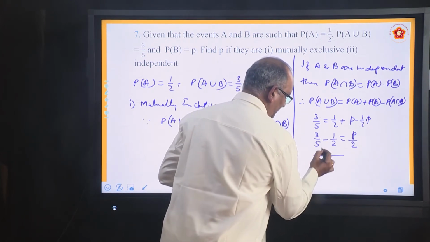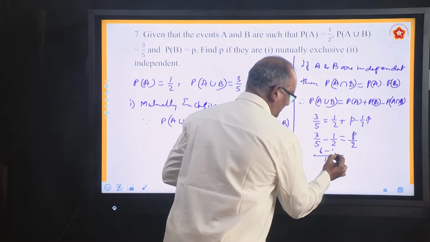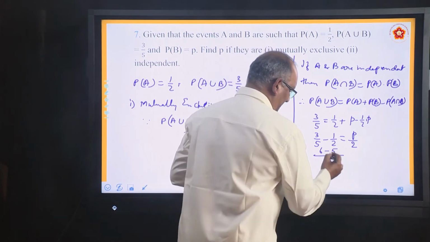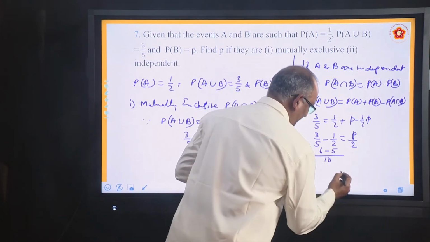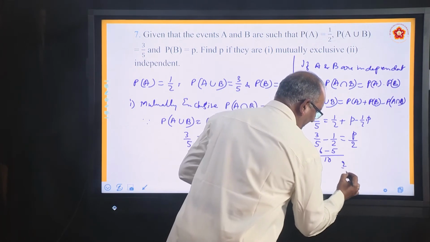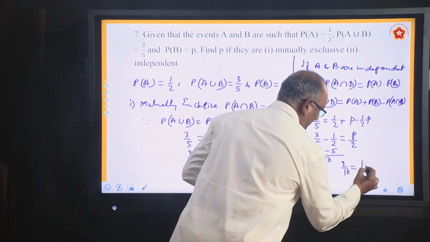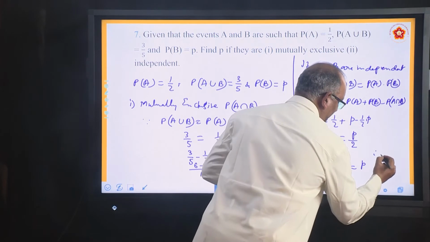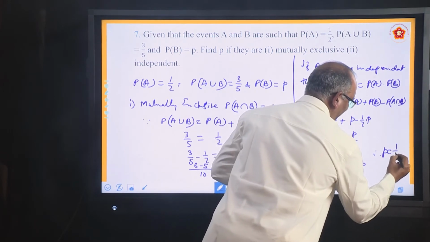Five twos are 10, 2 threes are 6, minus 5 by 10. Get this 2 to this side. So it will become 2 by 10 equal to P. In other words, P is equal to 1 by 5.